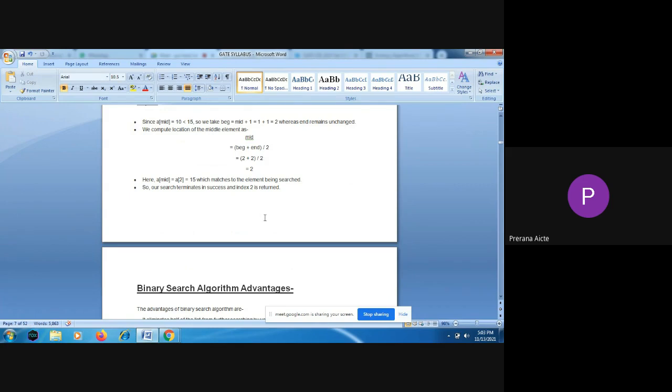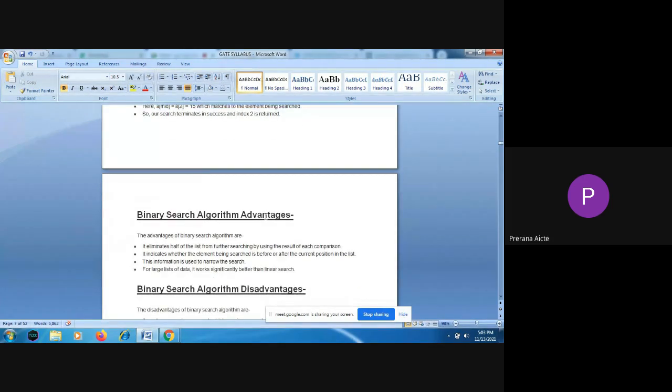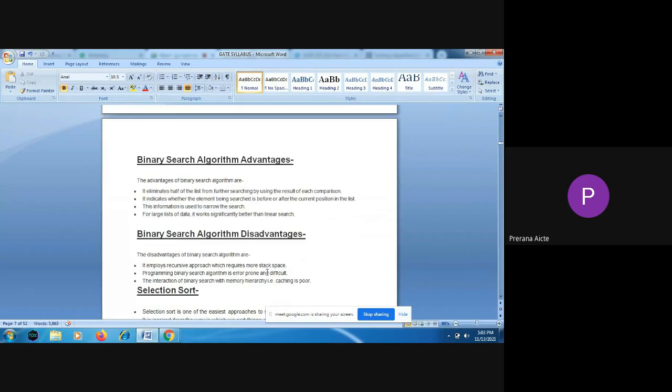It has the time complexity of order of log n. The advantage is that there is no need to go through all the n elements in the list. We eliminate half of the list for further searching. So binary search takes less time compared to linear search.